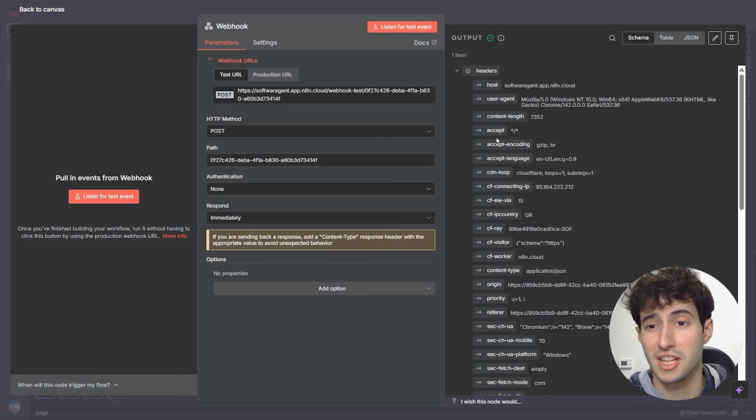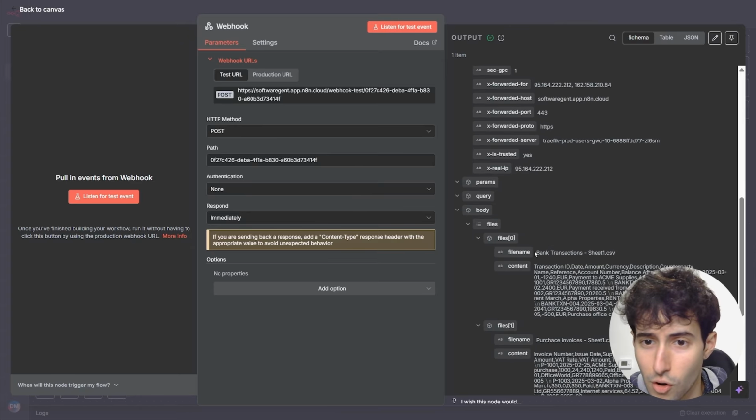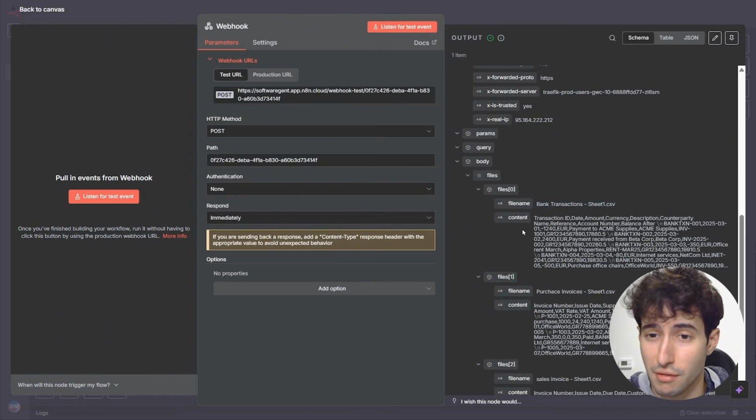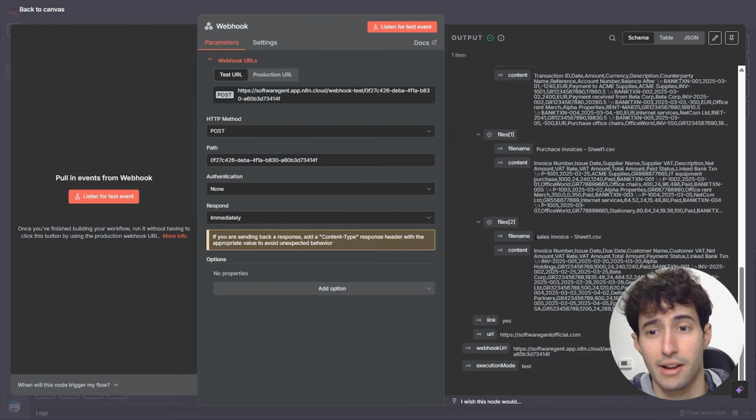And as you can see, this time, if we come back over to N8N, we only have 1 item, and if I actually scroll all the way down here, we can see basically all the information from all the different CSV files that we sent inside this array that's called files over here, which is exactly what we wanted, along with the URL of the website that we just sent.